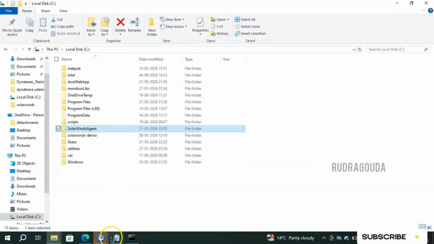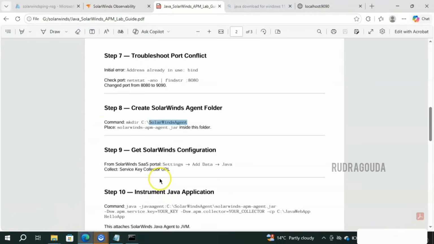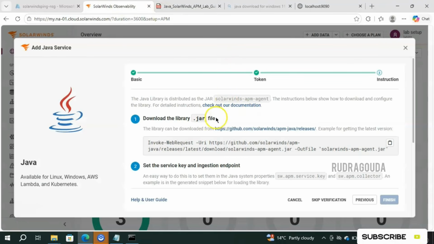Inside that folder, we need to paste our SolarWinds APM agent .jar file. Where will you get this jar file? It is available in your tool. See, I'm talking about this one: download the library .jar file. We need to download this library and put it in the SolarWinds agent folder. How to download? Simply click on this option. It will start downloading for us.